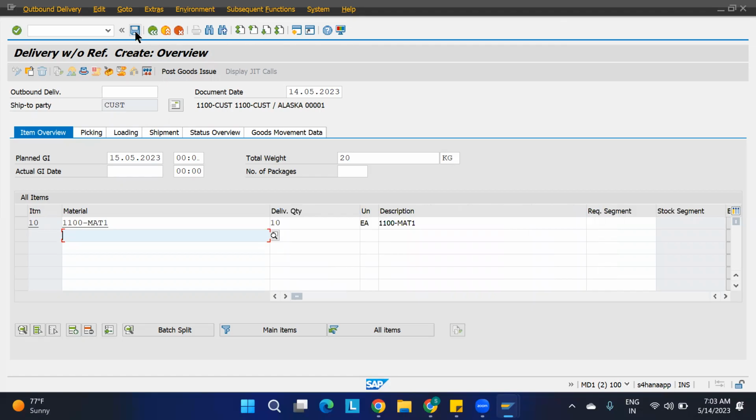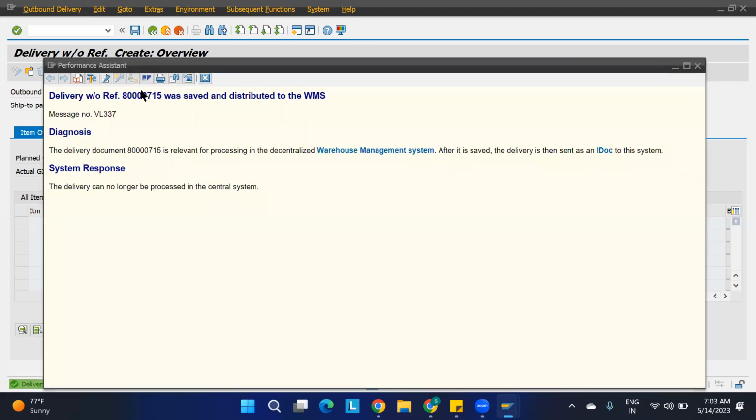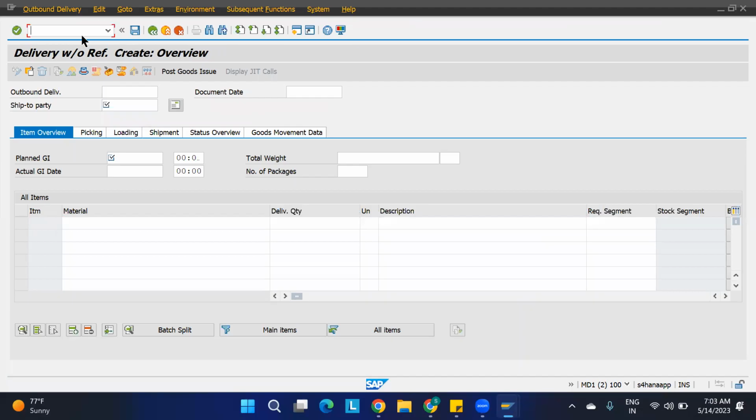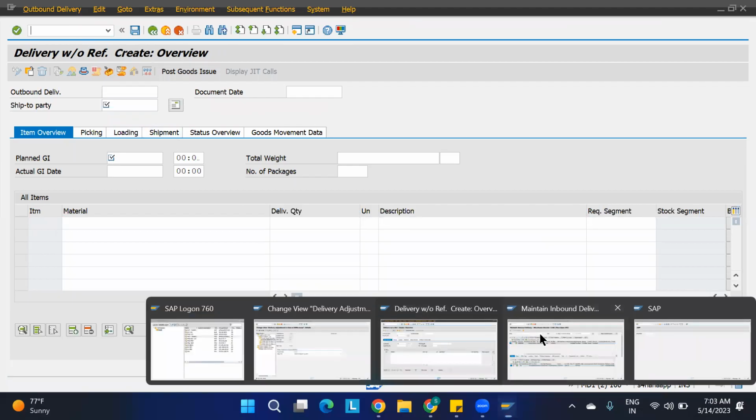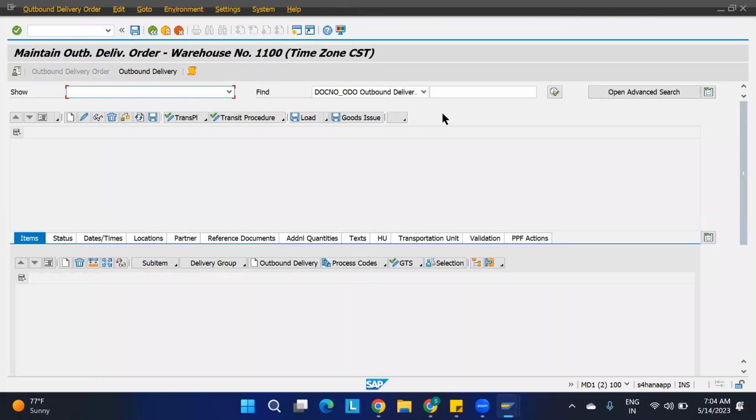Now we're going to save it. I have created the delivery and I am saving it. So this is the outbound delivery I have created. Go to the PRDO screen: /n/SCWM/PRDO. Give this outbound delivery and execute this.